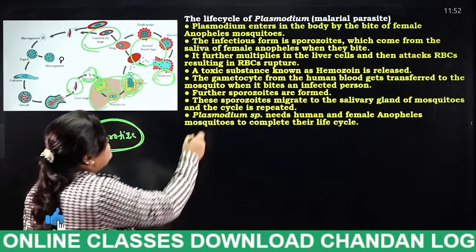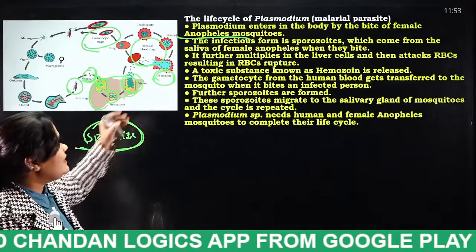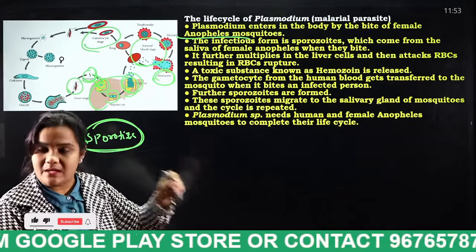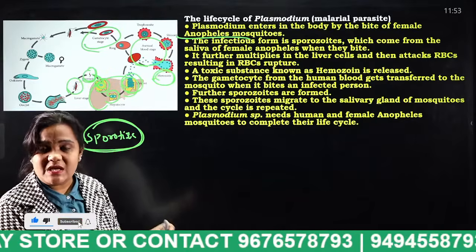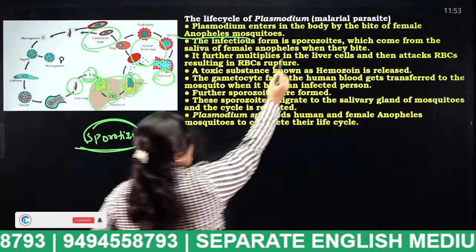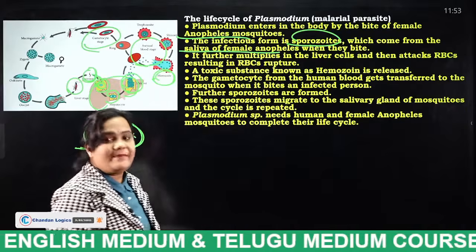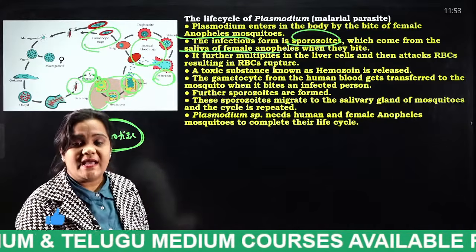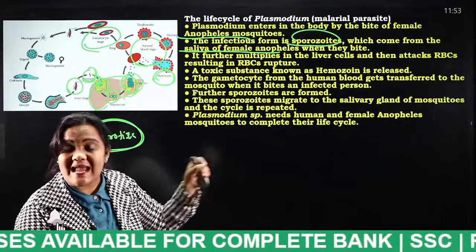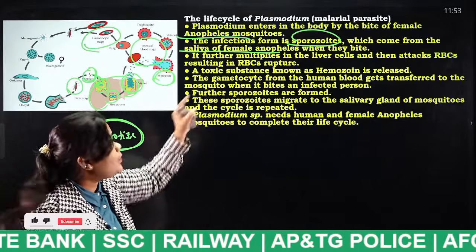Plasmodium enters the body by the bite of a female Anopheles mosquito. The infectious form is sporozoites. When a person is bitten by a female Anopheles mosquito, what enters into the human body, students? Sporozoites, which come from the saliva of the female Anopheles when they bite. Okay, did you understand what I said? What enters the human body from the saliva of the female mosquito? Sporozoites.